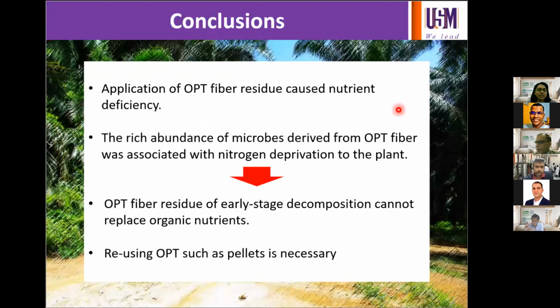In conclusion, the application of OPT fiber residue caused nutrient deficiency in terms of plant height, low chlorophyll content, and also reduced biomass. The rich abundance of microbes derived from OPT fiber was associated with nitrogen deprivation to the plant. Therefore, OPT fiber residue of early stage decomposition cannot replace organic nutrients. And also, reusing of OPT such as pellets or particle board fiber may be necessary.